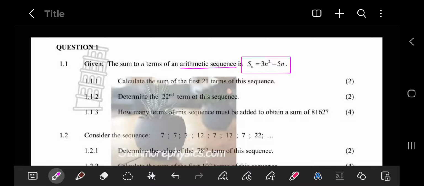1.1.1 says, calculate the sum of the first 21 terms of the sequence. So we need to calculate S21. This is quite simple to do since we are already given the sum formula. All we need to do is, in this formula, substitute 21 in place of n.